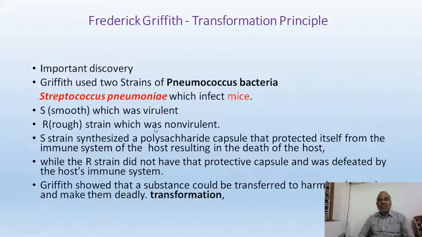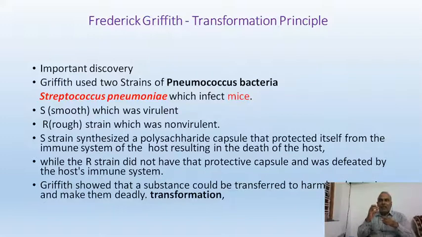And a rough strain is not at all killing the mice. It is called non-virulent. The smooth strain is encapsulated. It has a capsule. And the R strain does not have a capsule. So friends, you just understand: a bacterium with a capsule is causing death. The same bacterium without a capsule is not causing death.